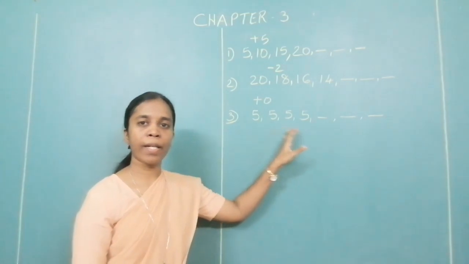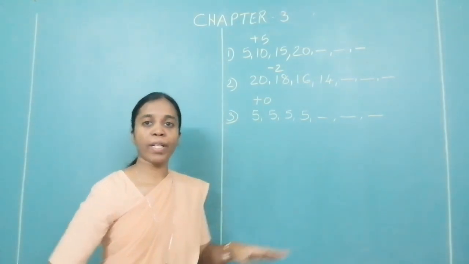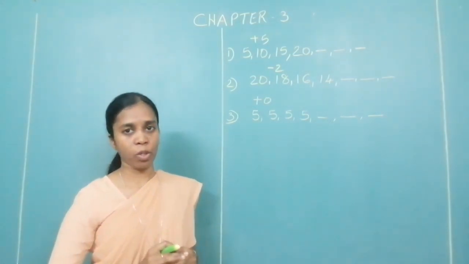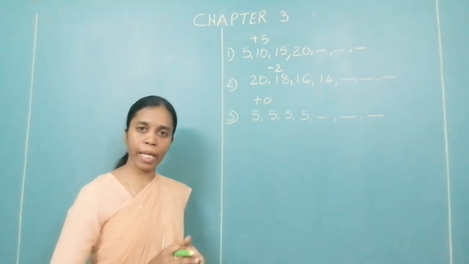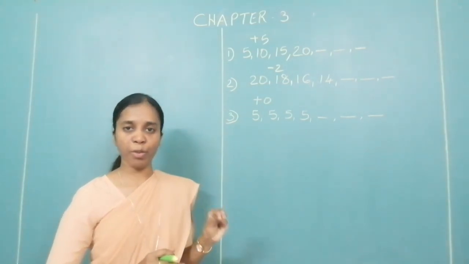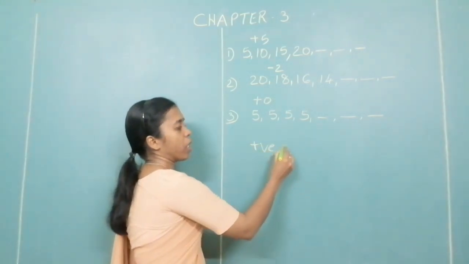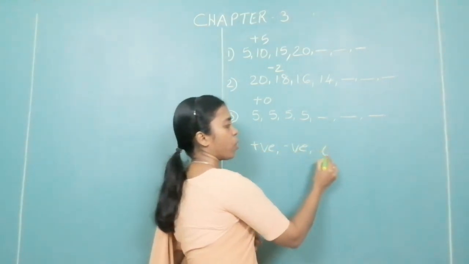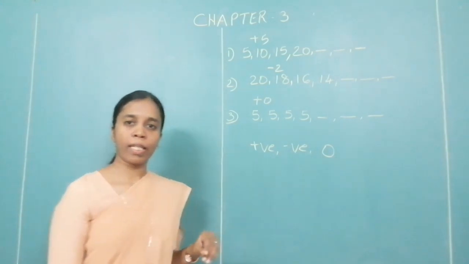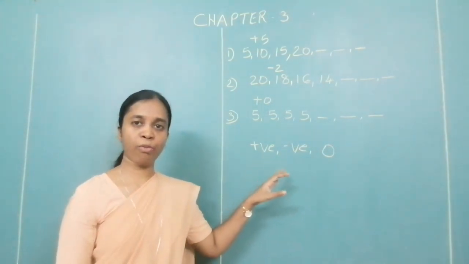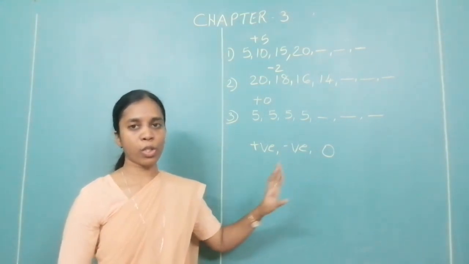Here 0 is added throughout. So the common difference is the same. Therefore we call them APs. So the common difference can be a positive number, a negative number, or 0. That is, d can be positive, negative, or 0.